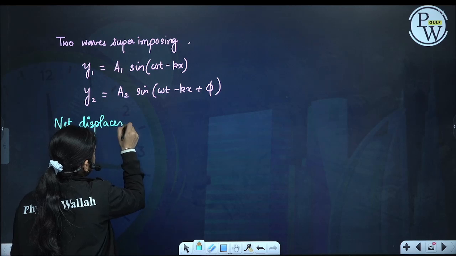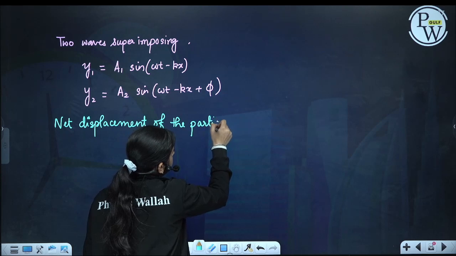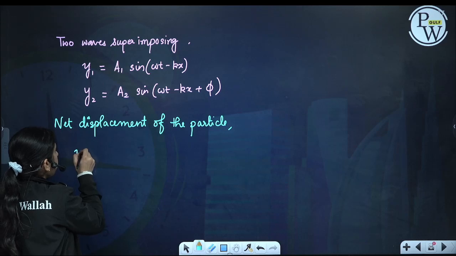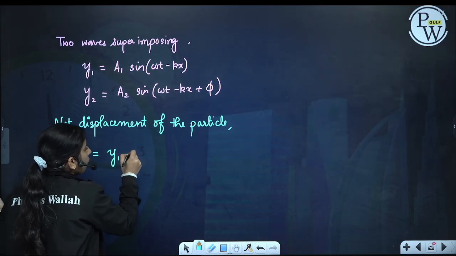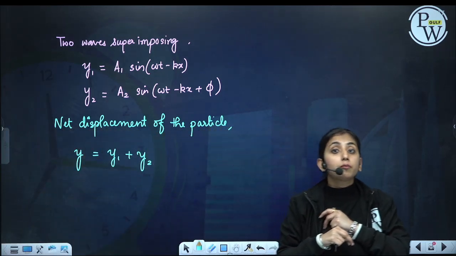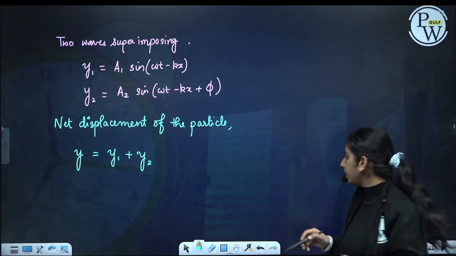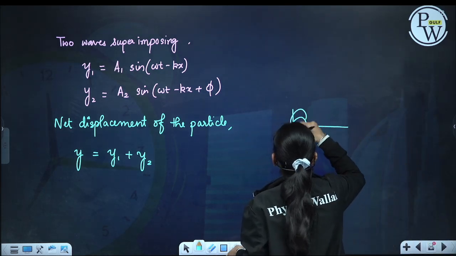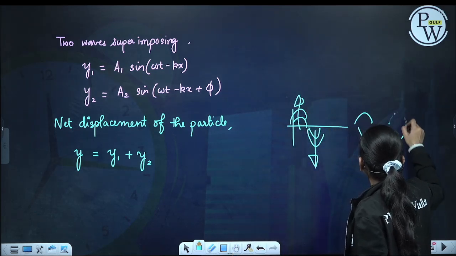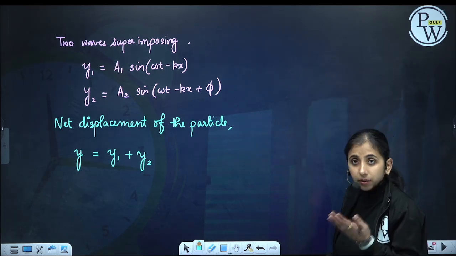The net displacement of the particle at point P, where two disturbances are coming, will be given by the sum of the two displacements, y1 plus y2. We have done superposition of two SHMs. Similarly, if crest on crest, amplitude will increase, trough on trough, amplitude increases, crest on trough or trough on crest, amplitude will decrease. This is what happens when we have two waves superimposing on each other.